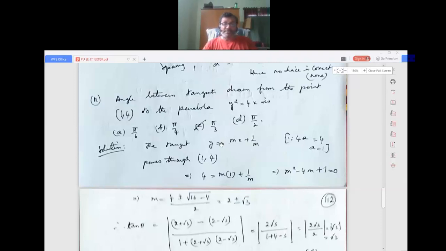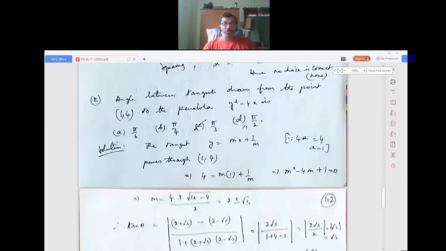The angle between tangents drawn from the point (1, 4) to the parabola y squared equals 4x is: a) pi by 6, b) pi by 4, c) pi by 3, d) pi by 2. Okay, the angle between the tangents drawn from the point (1, 4) to the parabola.